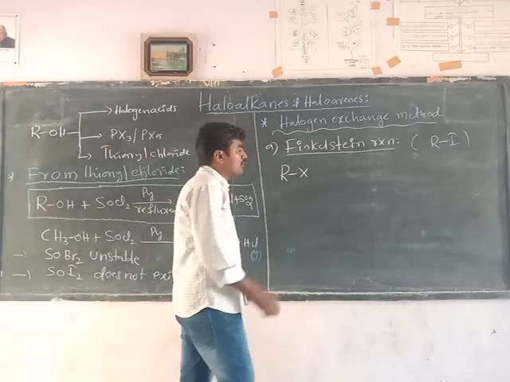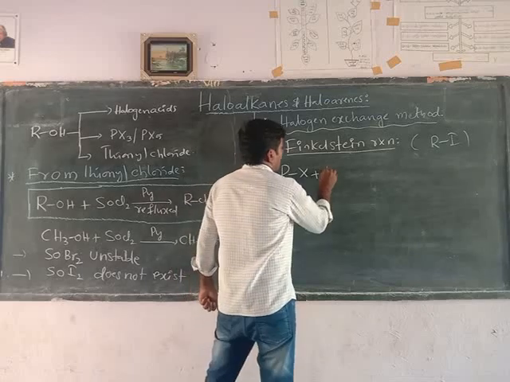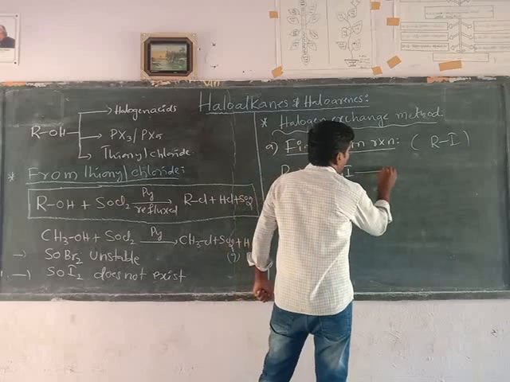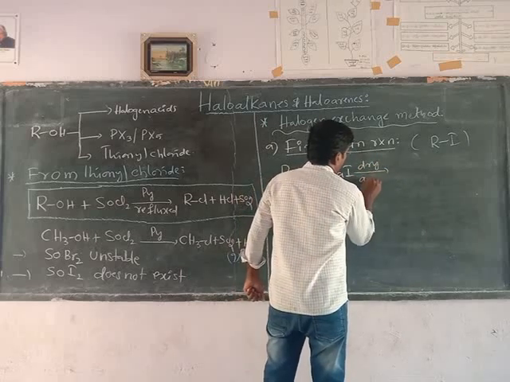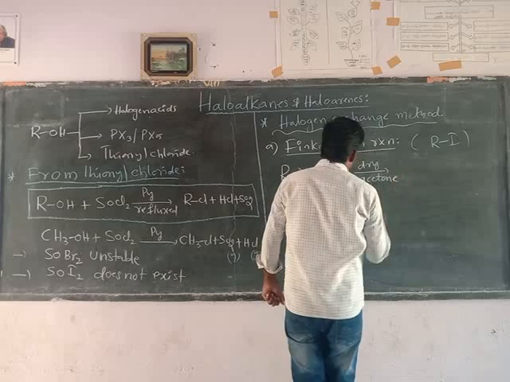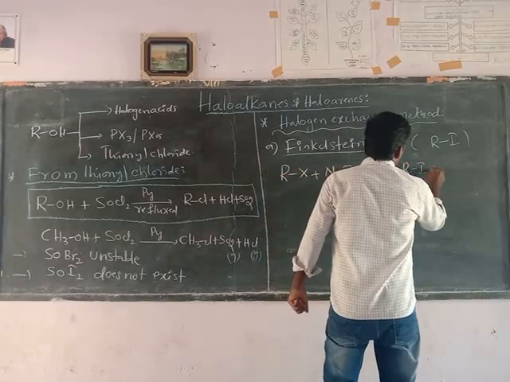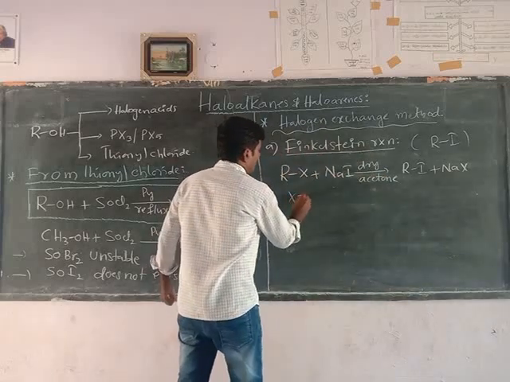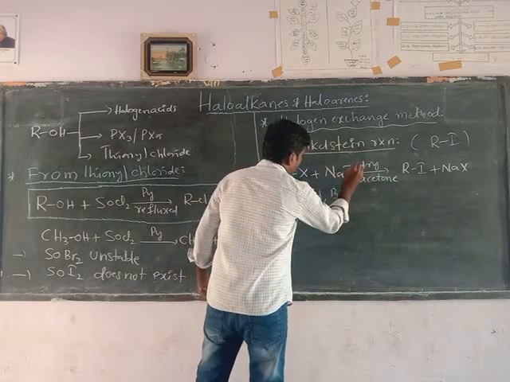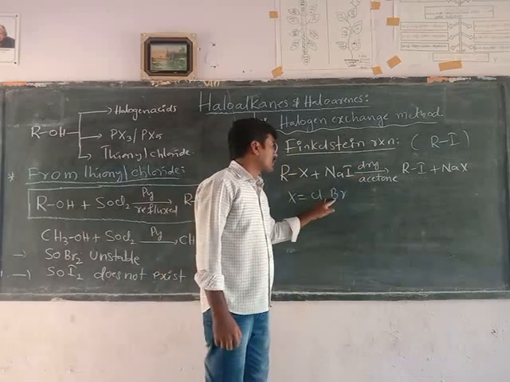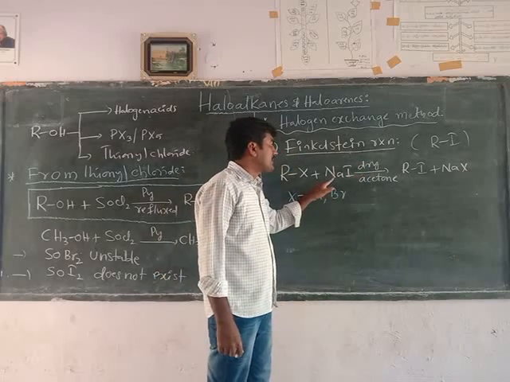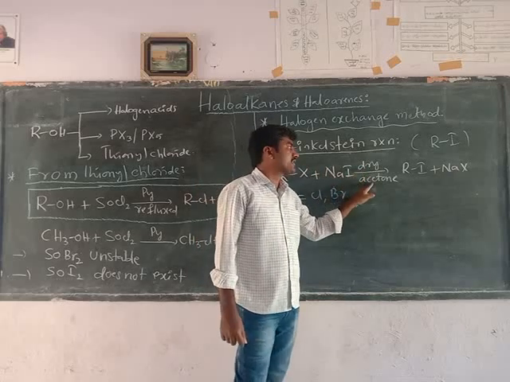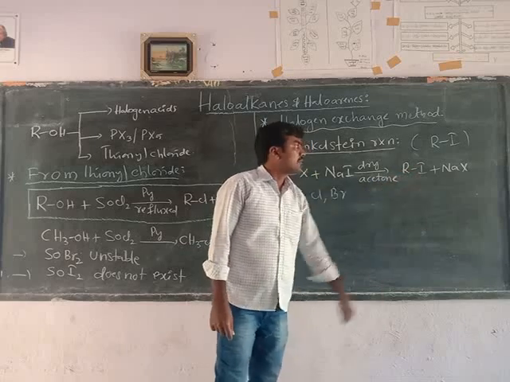Alkyl chloride or alkyl bromides are heated with sodium iodide solution in the presence of dry acetone to form alkyl iodide plus sodium halide. Here X is equal to halide.